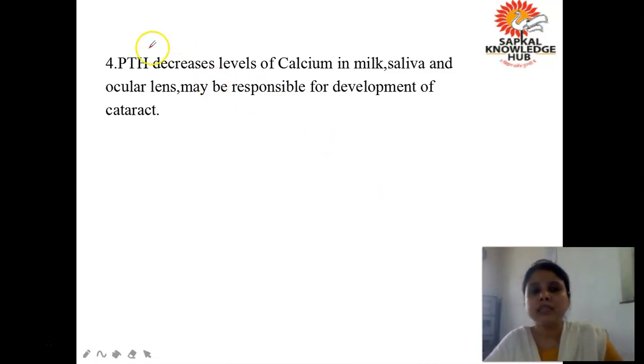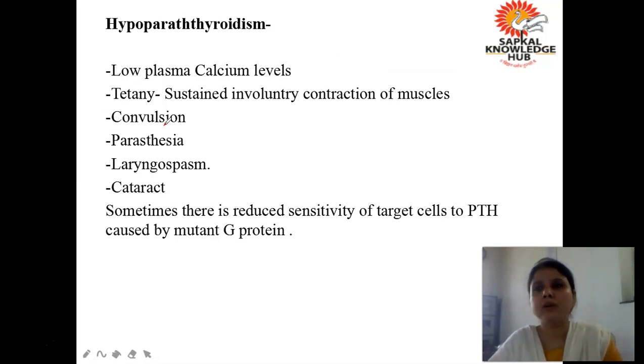Okay, next, PTH decreases the level of calcium in milk, saliva and ocular rinse, which may be responsible for the development of cataract. So just remember, parathormone increases the level of calcium by any means. It will remove the calcium from milk also, from saliva also. Are you getting? And thereby it will increase the level of calcium in the blood.